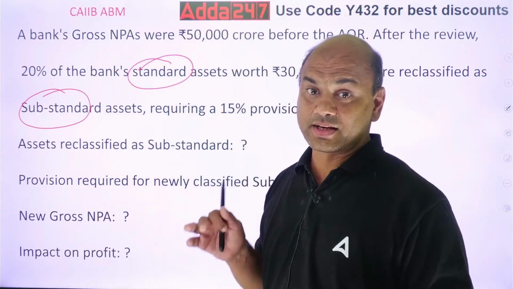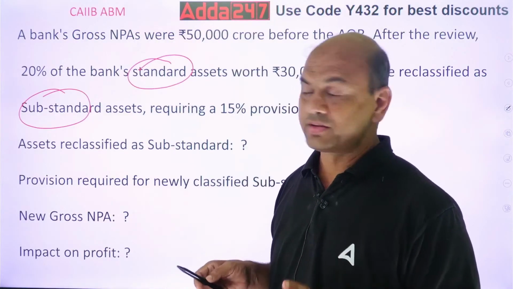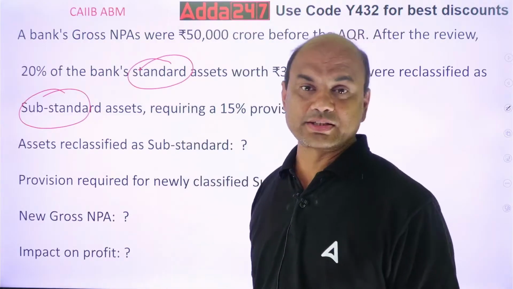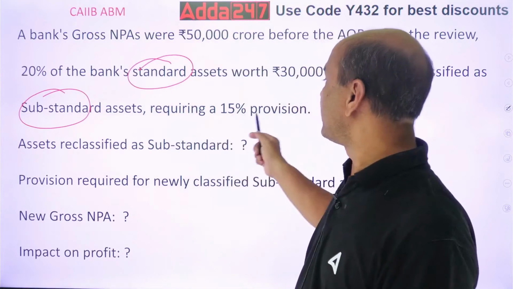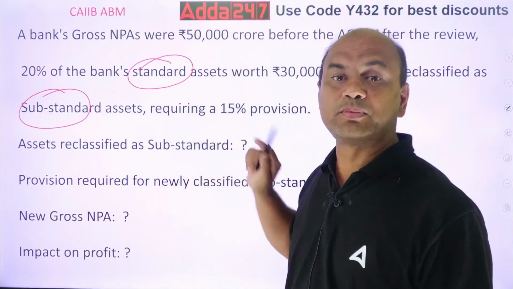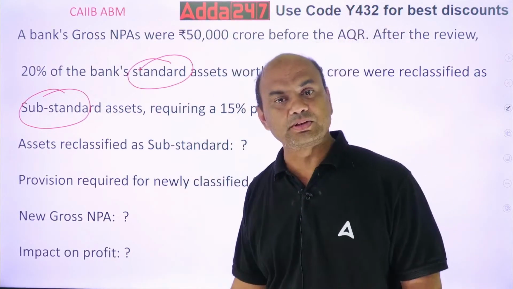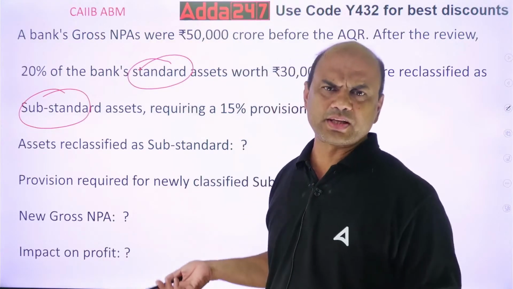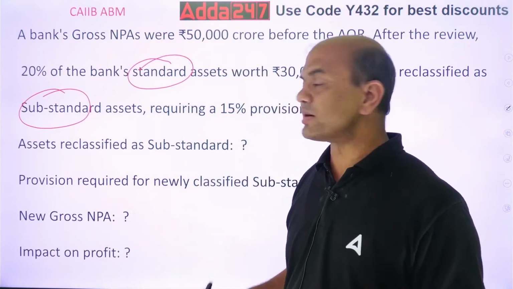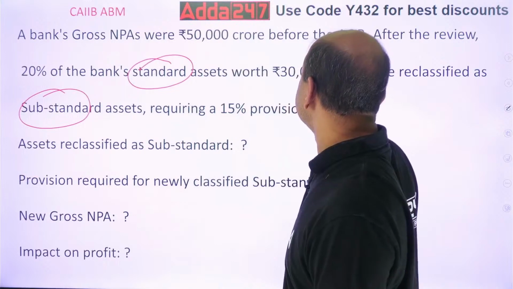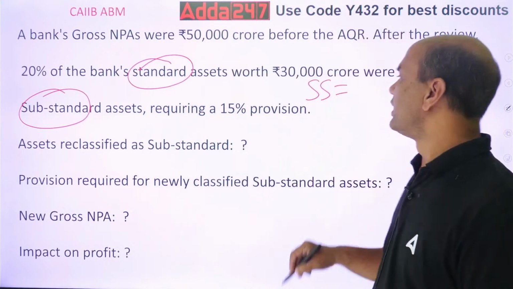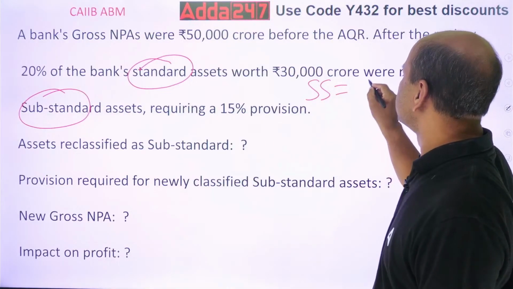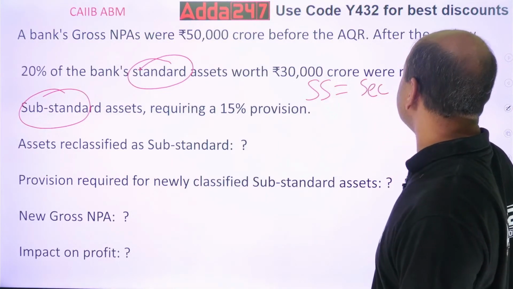Now, this reclassification has happened. Once this reclassification happens, many things change. It's given requiring 15% provision, so these will be secured assets. Because what is the substandard provisioning? For secured it is 15%.